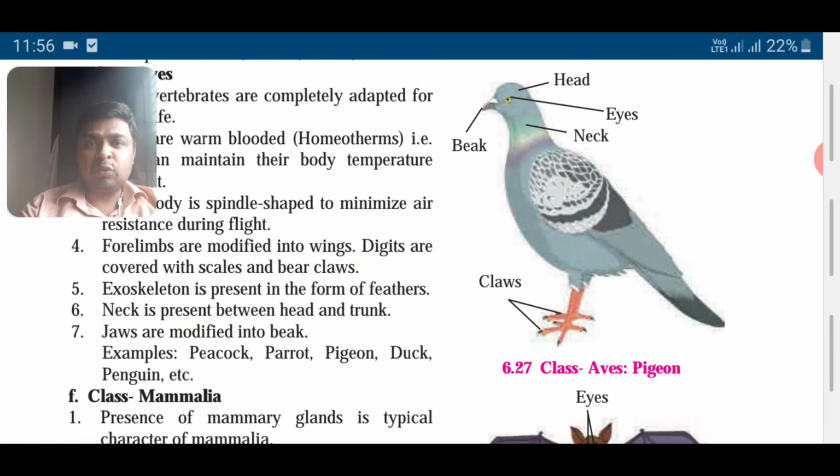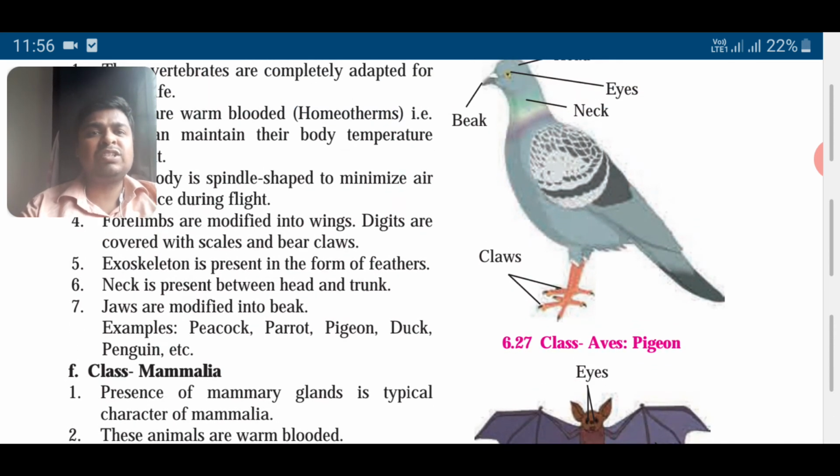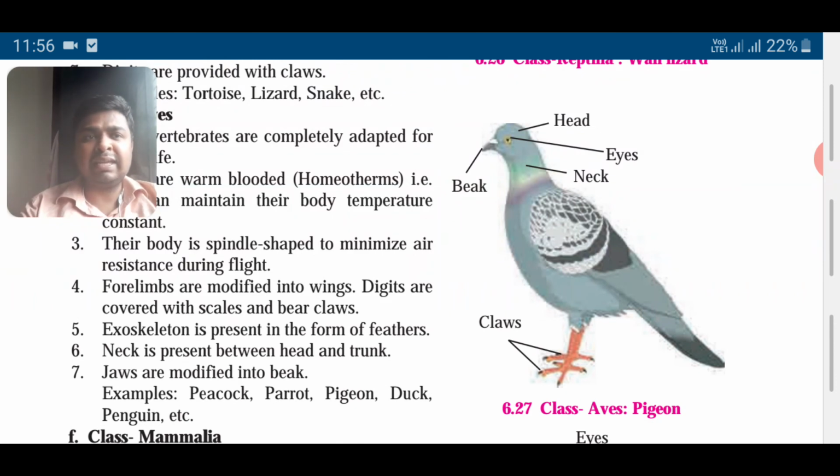Forelimbs are modified into wings, and digits are covered with scales and bear claws. Exoskeleton is present in the form of feathers. Neck is present between head and trunk. Jaws are modified into a beak. So you just see the characters, very simple. You can see there are feathers. The body is adapted for aerial mode. It can fly very nicely. The body is designed that way.